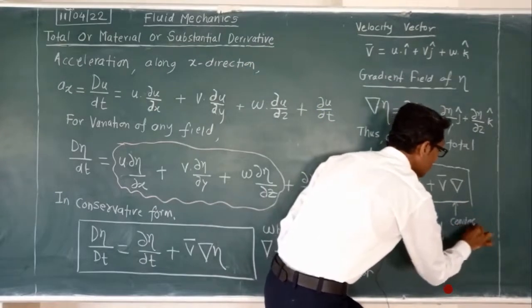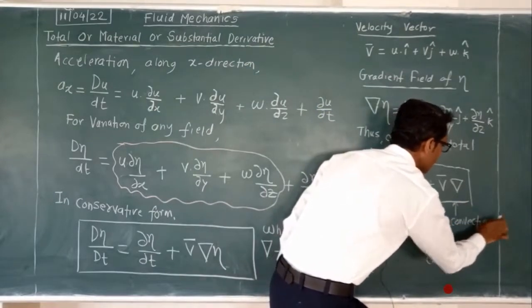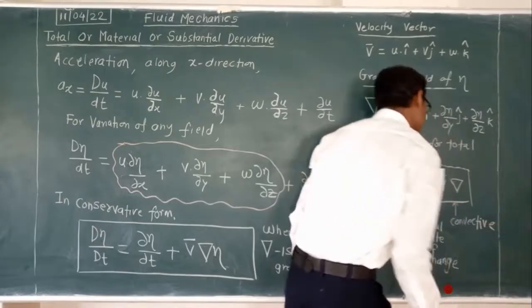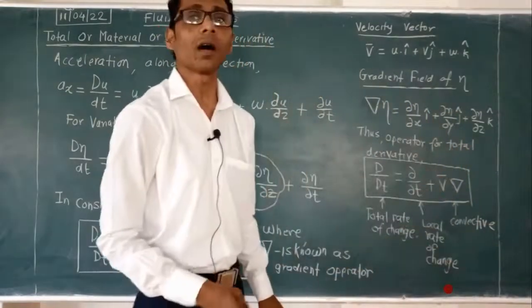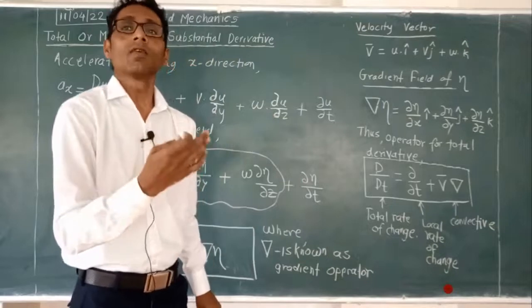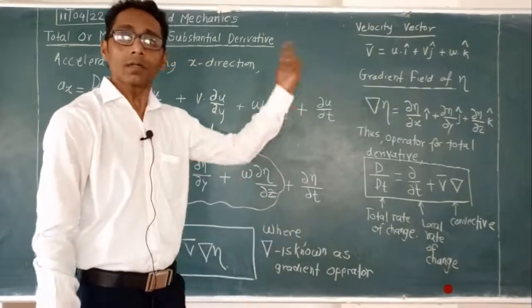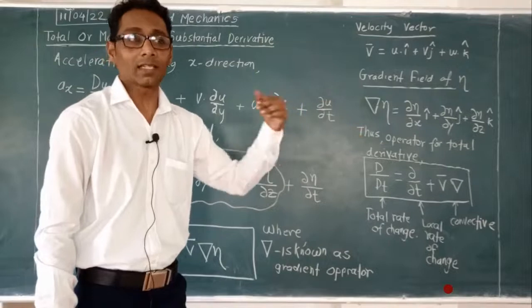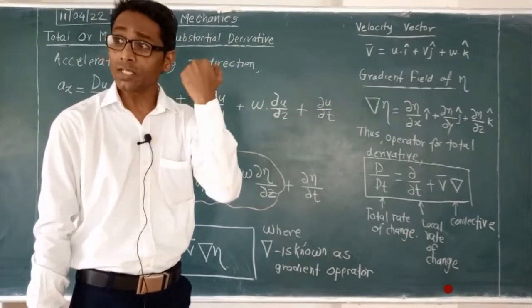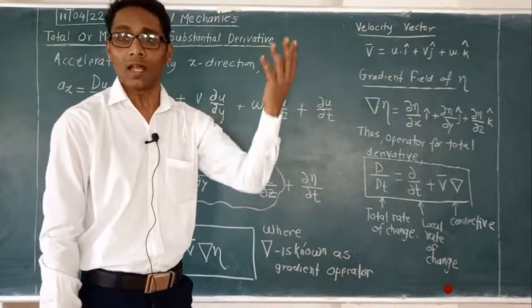See, the terms are new for you, because in fluid mechanics, the fluid flowing in a pipe or an open canal undergoes change, and that change is not in a single element, it is in three or four types of elements.